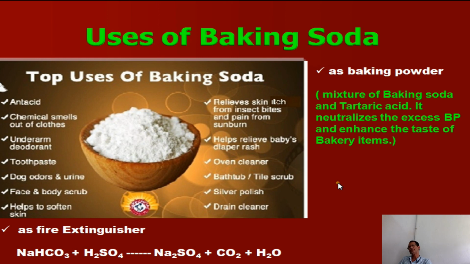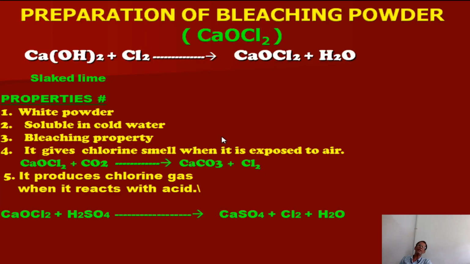Then, preparation of bleaching powder. Bleaching powder is chemically called calcium oxychloride, and its formula is CaOCl2. It is prepared from slaked lime, that is, solid calcium hydroxide is called slaked lime. When chlorine gas is passed through the slaked lime in the chamber, the slaked lime converts to bleaching powder and water forms. Then the bleaching powder is separated in solid form. Calcium hydroxide, slaked lime, reacts with chlorine gas forming bleaching powder, calcium oxychloride, which is separated as a solid.